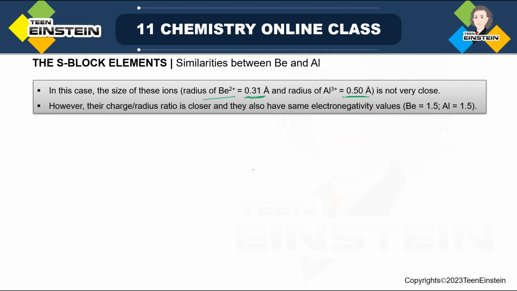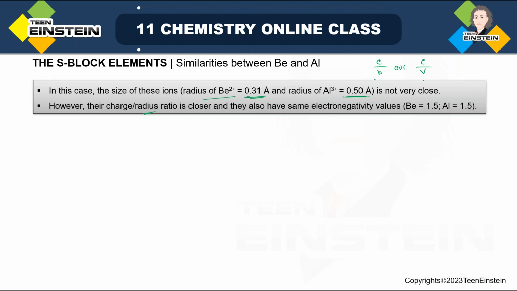But if you consider charge density, or charge by radius, it is the same thing. Charge density means the total amount of charge, either 2+ charge or 3+ charge, divided by the volume, or the radius also you can take. So charge divided by R or charge divided by volume. Anyone you can take, because radius and volume are directly related to each other.